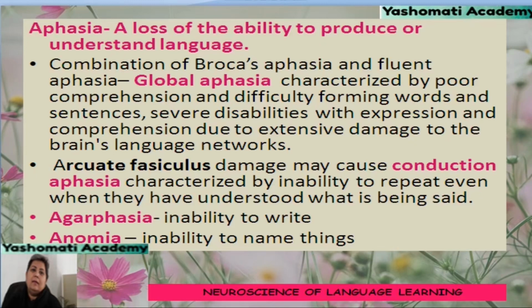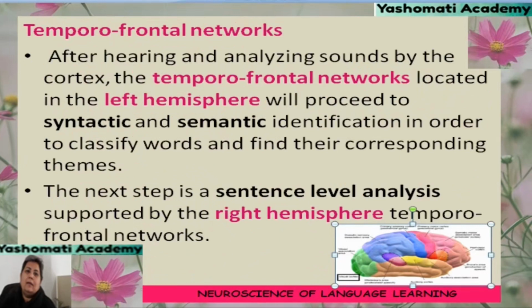And because of this, the person is not able to express himself. So, these all are different types of aphasia which may be present due to faulty processing of language or due to some damage in some part of the brain. So, we have understood how different parts of brain they help us in learning languages.